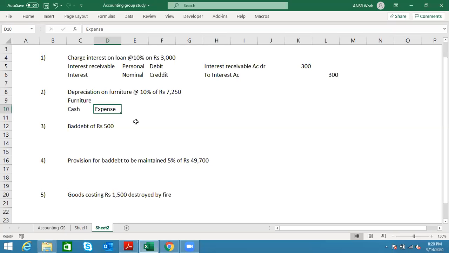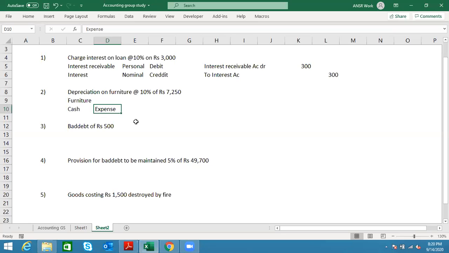Depreciation is nothing but wear and tear of an asset. Over the period of use of a particular asset, its value decreases. So the amount of decrease is nothing but depreciation. Because we have used the furniture from the beginning of the year to the end of the year, the value of the furniture is decreasing by a certain amount of money. That decrease is called depreciation.